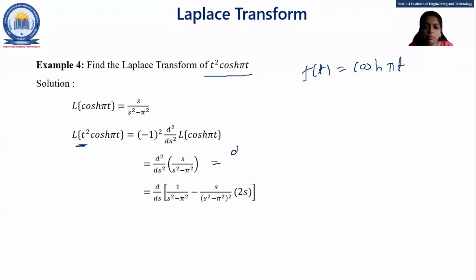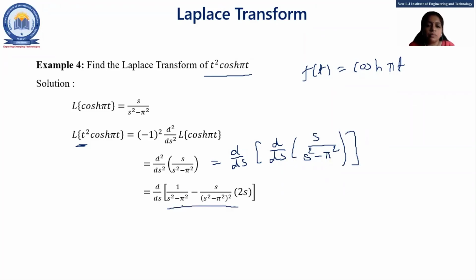So we'll put d by ds, the first derivative of s upon s square minus pi square, right? The first derivative with respect to s of s upon s square minus pi square is 1 upon s square minus pi square minus 2s square upon s square minus pi square the whole square.